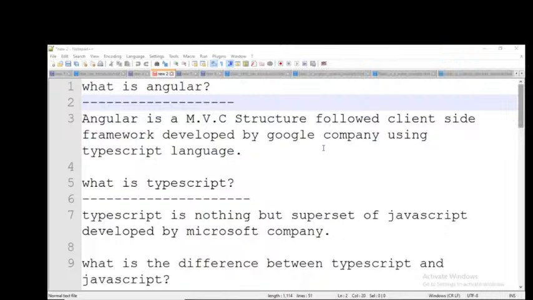And this is a superset of JavaScript. Superset means a modified version of JavaScript, or an extended part of JavaScript. For example, you have taken A for apple in your hand and converted it to M for mango. There will be differences in color, taste, size and everything after the conversion, or not? Respond, everybody. Yes, sir, there will be differences.